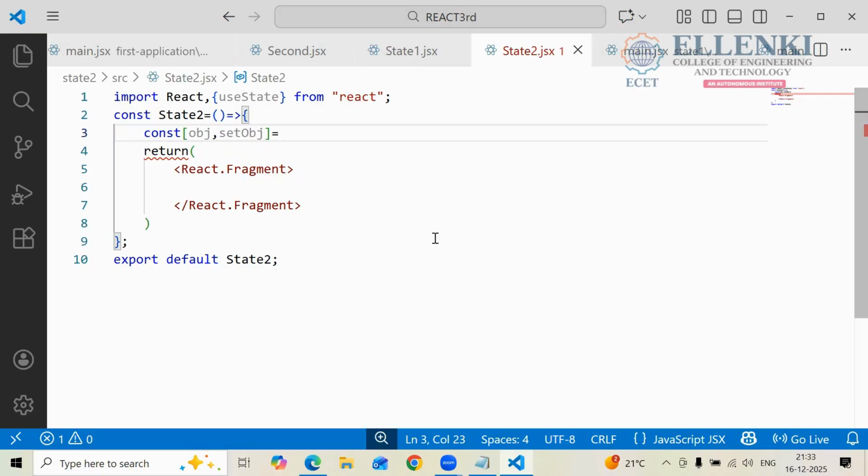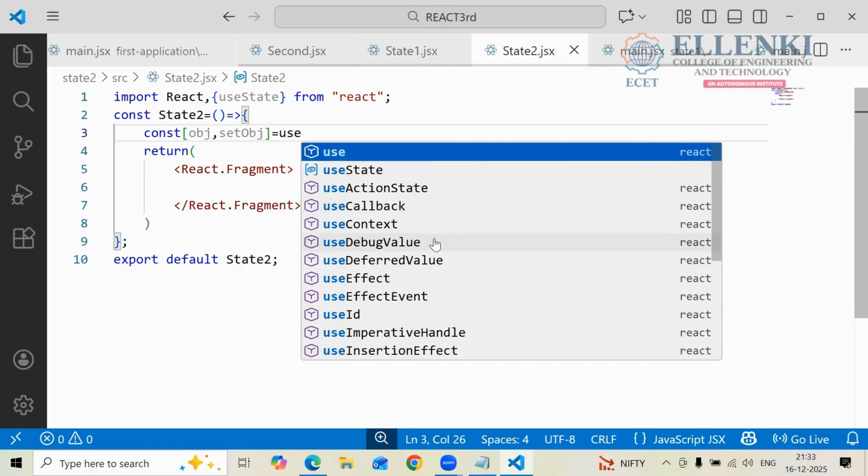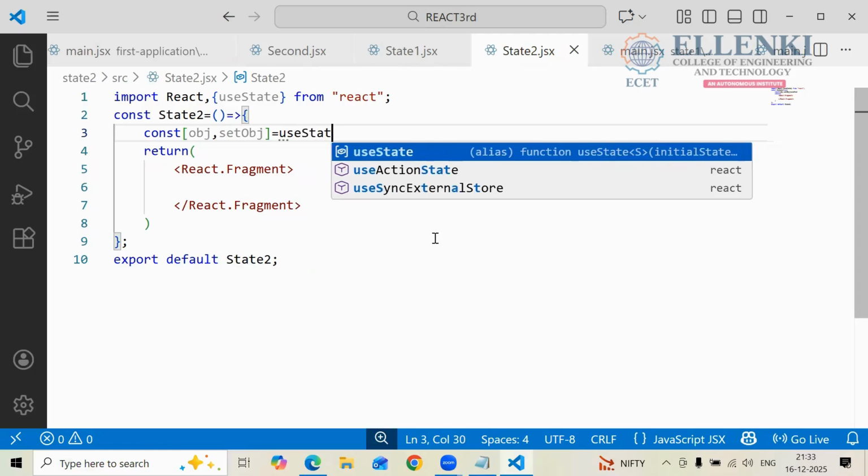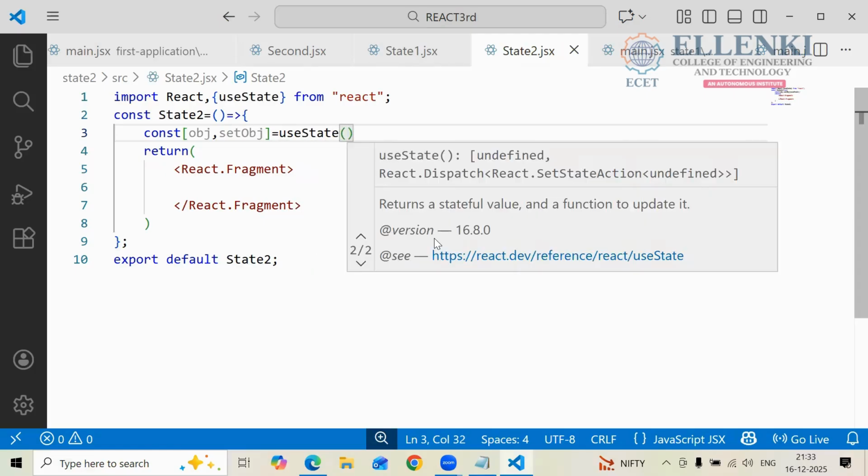Now you can see, right? You can see the board, right? Yes or no? Yes or no? I am creating an object. To hold that object, I am creating one variable, that is the obj variable. If I want to modify that obj, I am using setObj. So where do you have to declare the object here? useState, here.